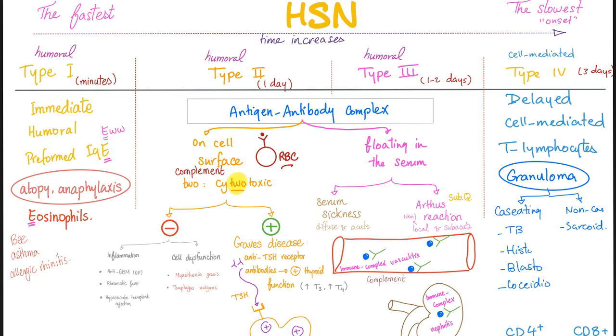How about type 3? Well, there's an antigen antibody, but not on the surface of a cell. They are floating freely in the serum. This is the story of the serum sickness or the Arthus reaction. One is diffuse and acute, the other is localized and subacute.